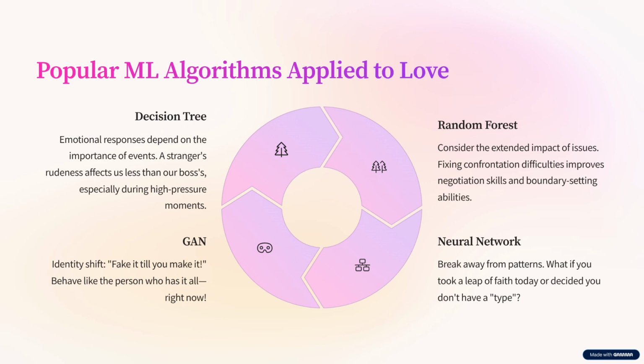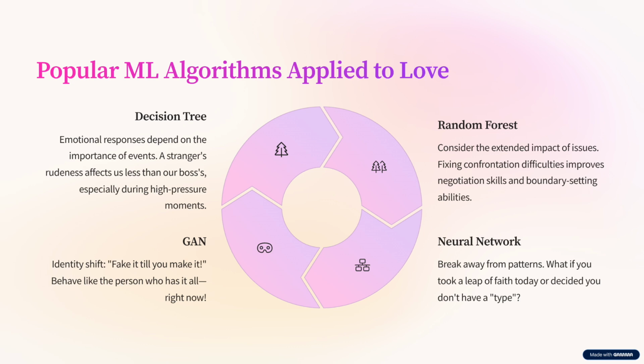Random forest. Think of the extended impact one issue might have on our life. Fixing our confrontation difficulties will allow both improving our negotiation skills as well as our ability to set boundaries. Neural network mimics the brain, allows you to rewire old beliefs and take new leaps, e.g., what if I stop playing safe? Break away from our patterns. What if we took a leap of faith today, or we decide we don't have a type?